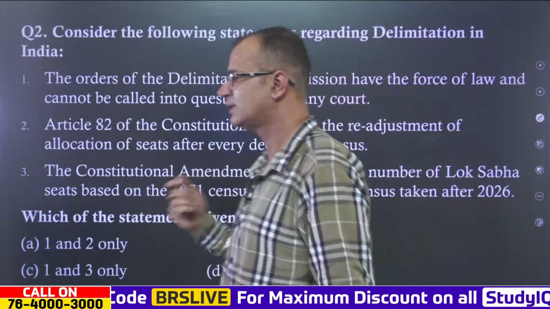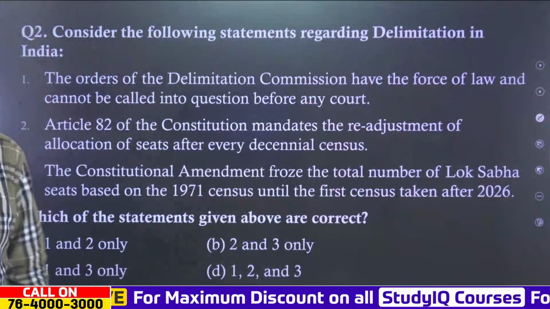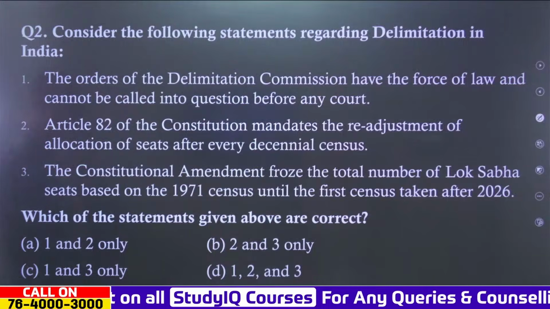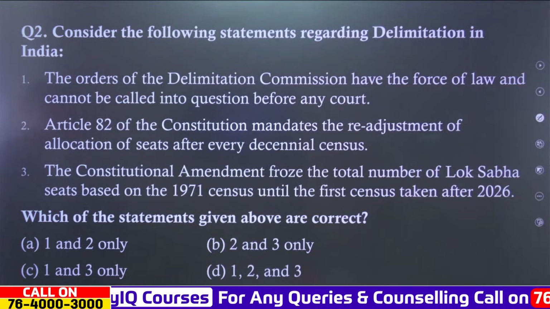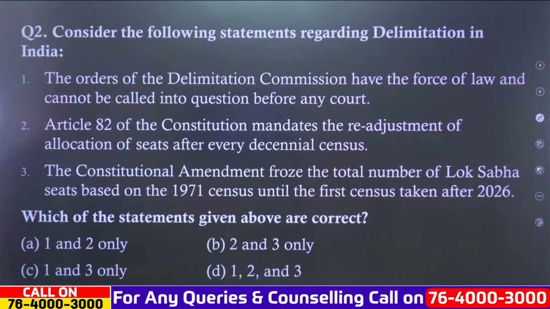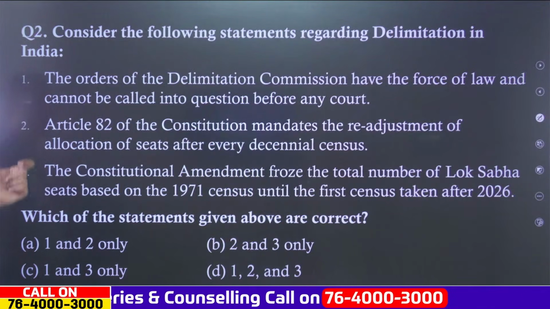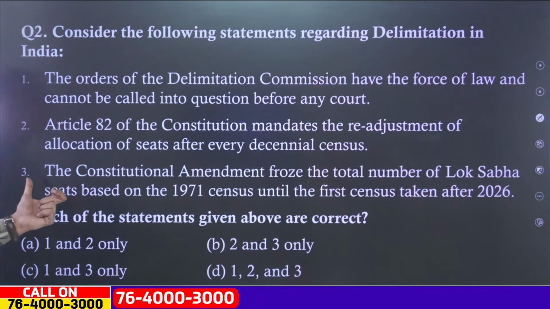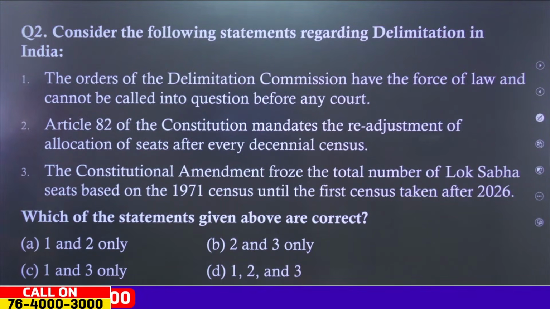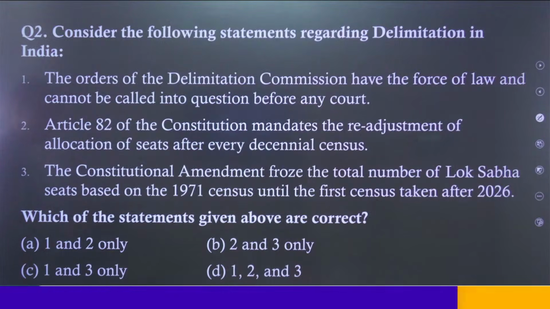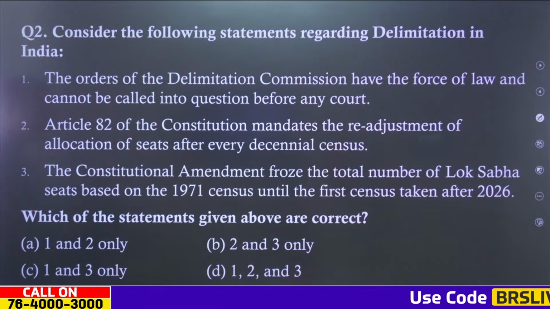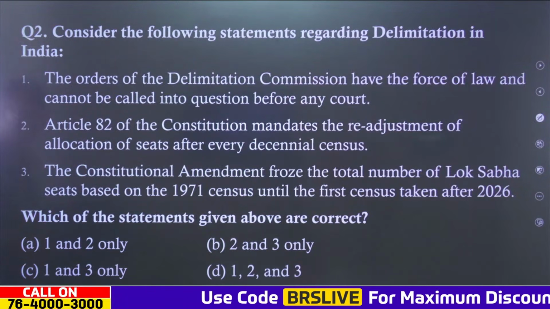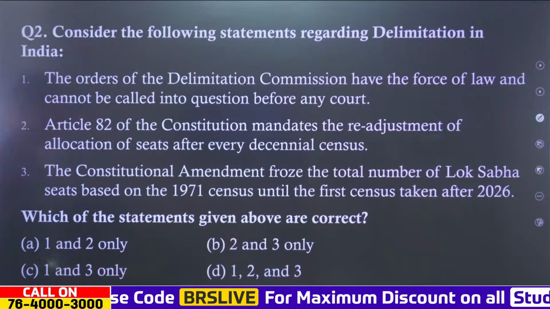The second question is, consider the following statements regarding delimitation in India. First, the orders of the Delimitation Commission have the force of law and cannot be called into question before any court. Then, Article 82 of the Constitution mandates the readjustment of the allocation of seats after every decennial census. And a constitutional amendment froze the total number of Lok Sabha seats based on the 1971 census until the first census taken after 2026. So, which of the statements given above are correct?